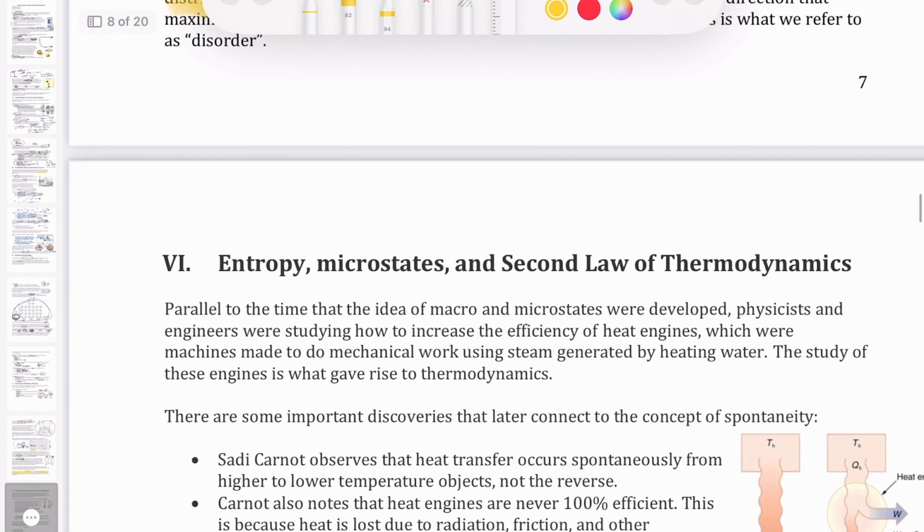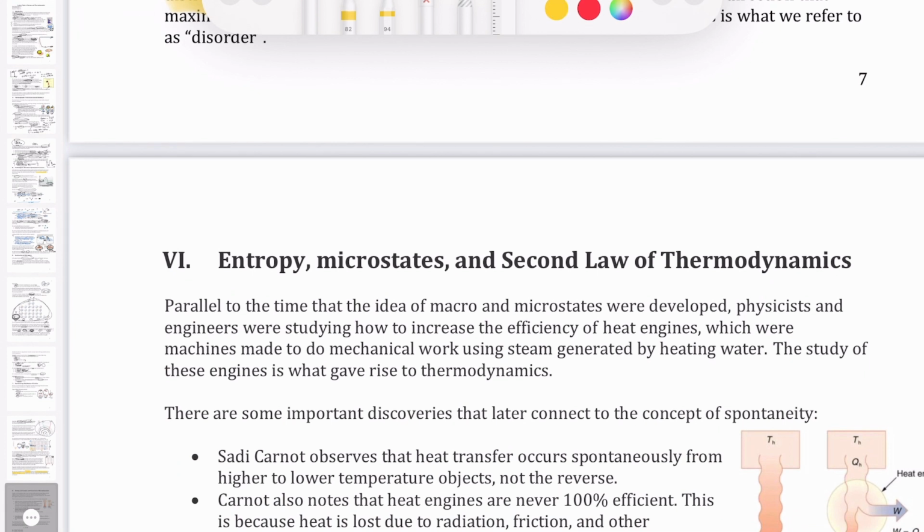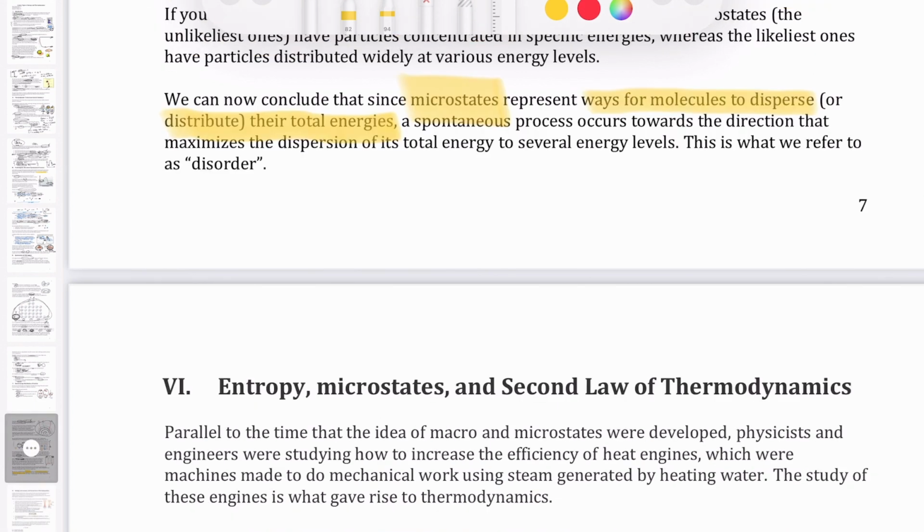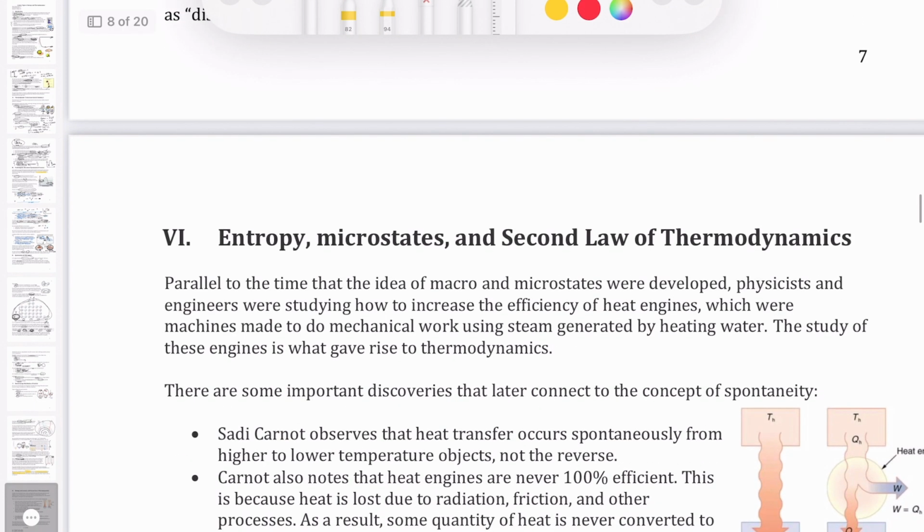Okay, so I want to take a detour a little bit from our discussion of microstates, macrostates, and how particles distribute their energy to a topic called entropy, because later on we're going to take this quantity called entropy and relate it back to the microstate and the second law of thermodynamics.